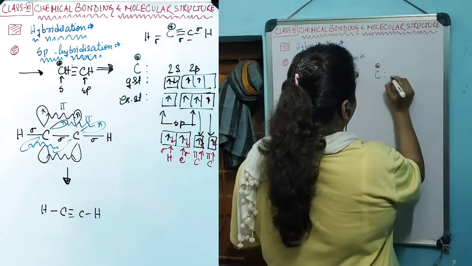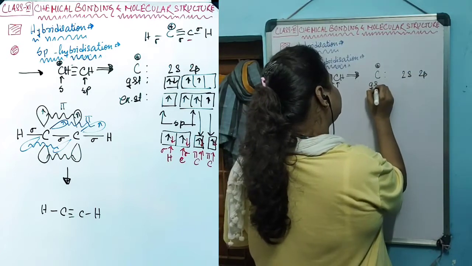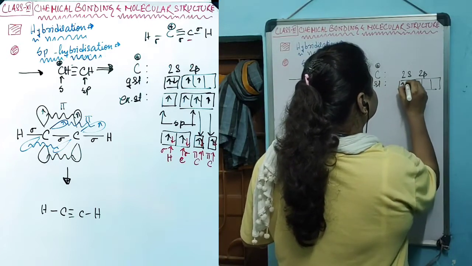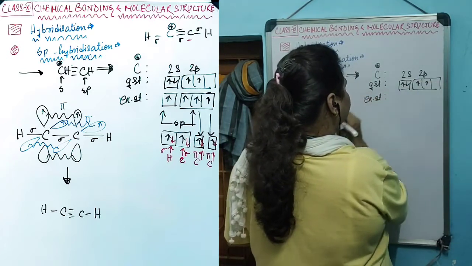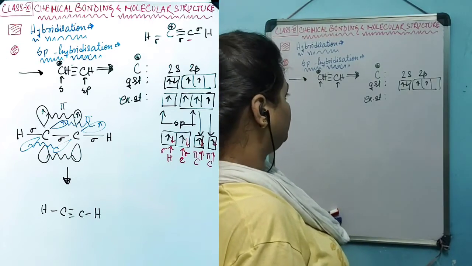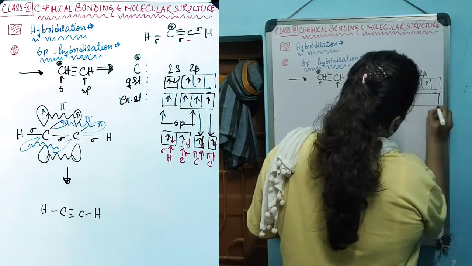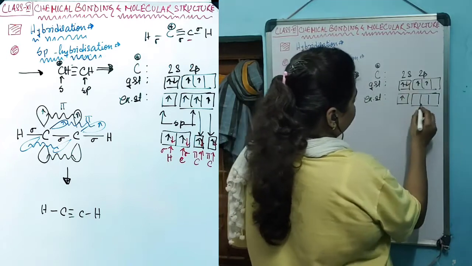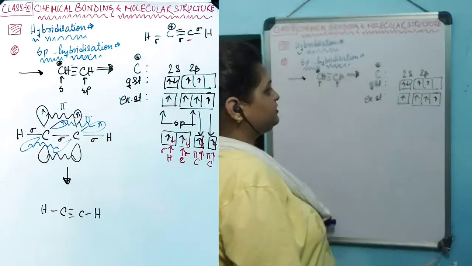The carbon with the star has the electronic configuration 2s2 2p2. We know that in the ground state the electronic configuration of carbon is 1s2 2s2 2p2. But carbon does not form bonds in the ground state; it forms bonds in the excited state. So excited state carbon will rearrange by moving an electron from the 2s orbital to the p orbital, creating 2s1 2p3. These are the 4 unpaired electrons that are produced.